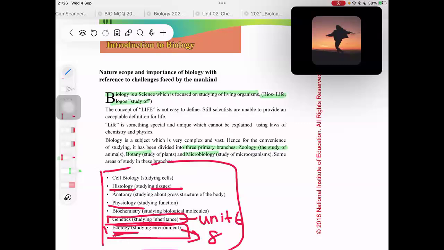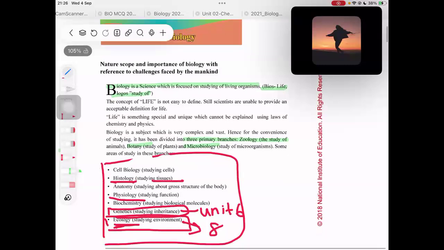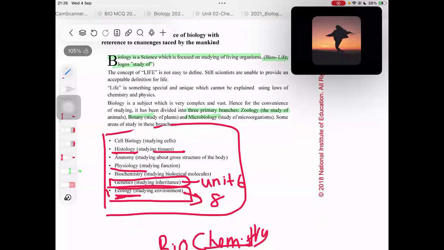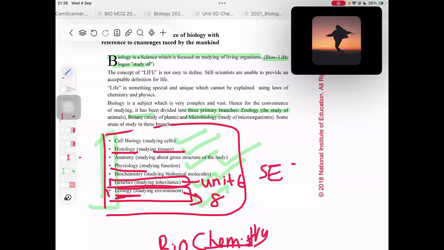And what are the areas which we study under these branches, right? So you have to remember these 7 areas. What are those 7 areas? Cell biology, histology, anatomy, physiology, biochemistry, genetics, and ecology, right? This is a good SCQ part, right?